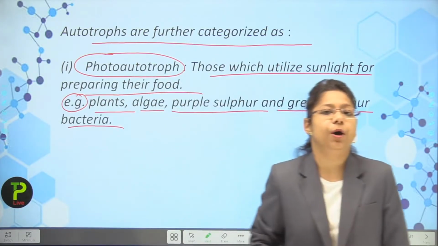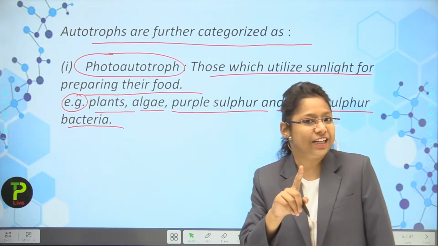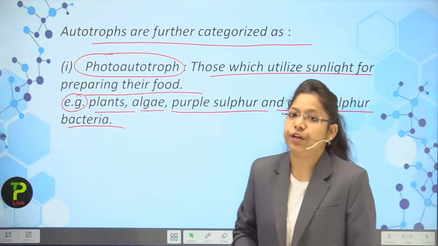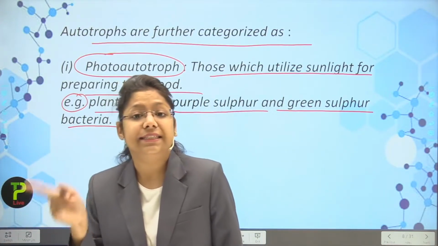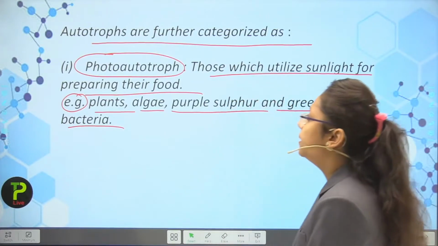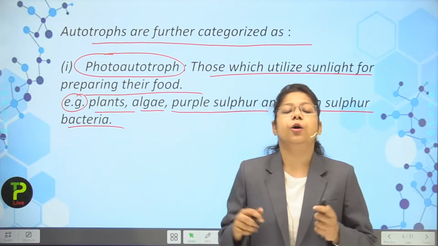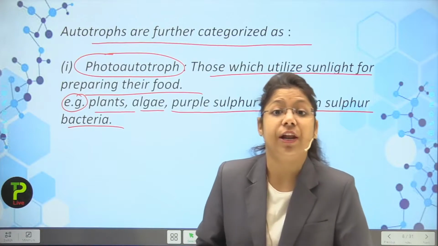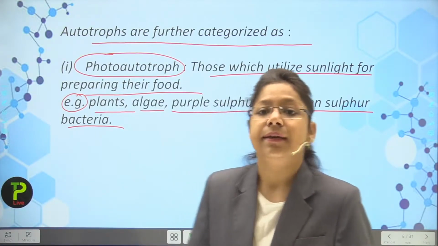So I told you about bacteria in the heterotrophic mode of nutrition, but I did not tell you about them in the autotrophic mode of nutrition. So students, you have to remember this thing, that some bacteria are counted as autotrophs and some bacteria are counted as heterotrophs. Now you can see here, these are the photoautotrophic bacteria. Actually, purple sulfur bacteria and green sulfur bacteria contain the chlorophyll pigment, and because of the presence of chlorophyll pigment, they can photosynthesize.